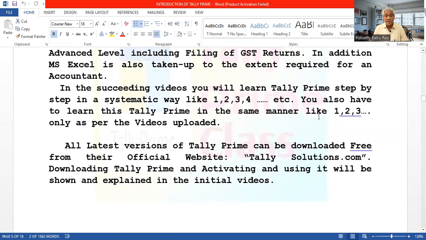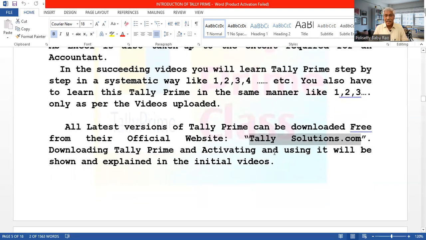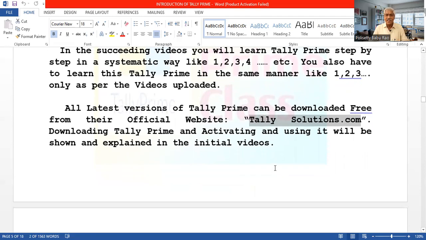How will you get the software? From tallysolutions.com. This is the official website of Tally Solutions Private Limited. From this official website, you can download the Tally Prime software for free. No payment is required. Regarding the licenses and all this, you have to make payments. That we will learn later, at the time of learning how to download and activate. Downloading Tally Prime, activating and using it will be shown and explained in the initial videos. In the videos to come, I will explain how to download, how to activate, how to use it. All this you will learn.